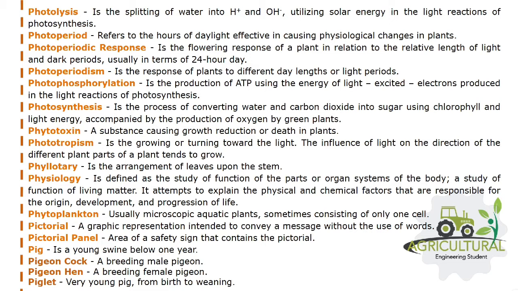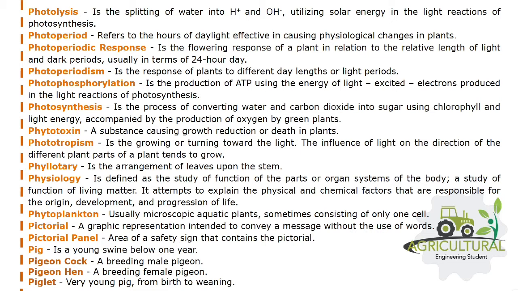The influence of light on the direction in which different parts of a plant tend to grow. Phyllotaxy is the arrangement of leaves upon the stem. Physiology is defined as the study of function of the parts or organ systems of the body, a study of function of living matter. It attempts to explain the physical and chemical factors that are responsible for the origin, development, and progression of life. Phytoplankton, usually microscopic aquatic plants, sometimes consisting of only one cell.